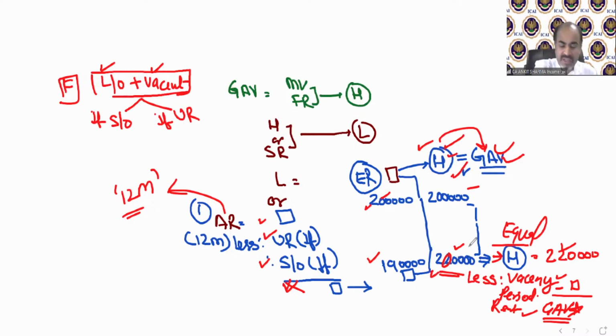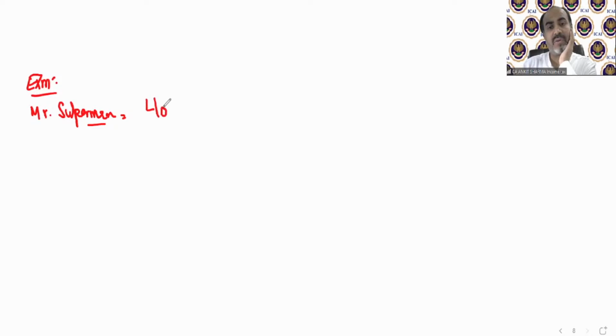Let me discuss it with an example, then you will find it's not that difficult. Let me write down an example for you. Mr. Superman let out a property to his tenant for 30,000 rupees per month.